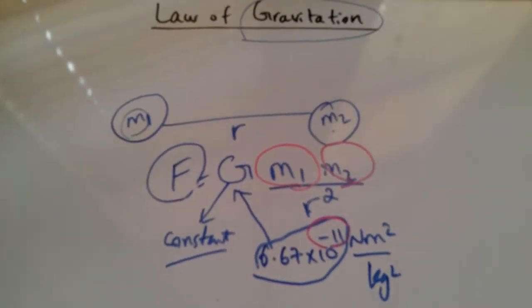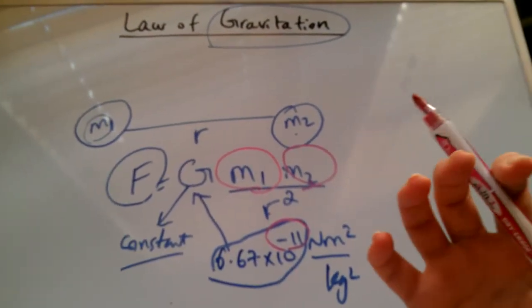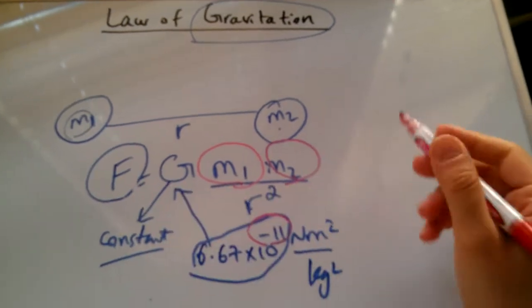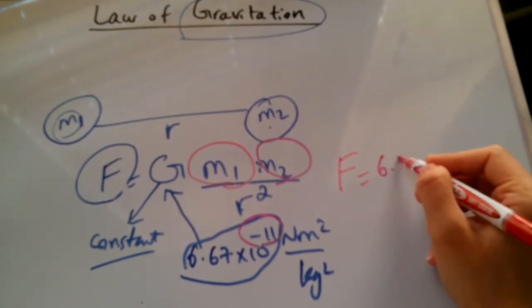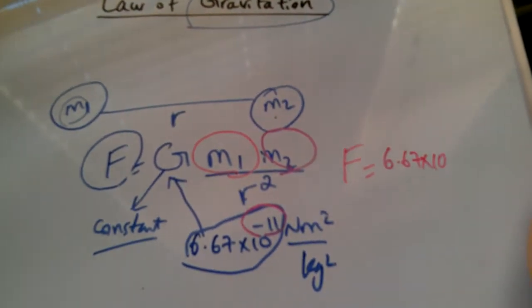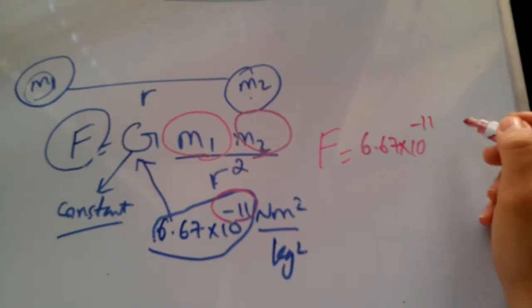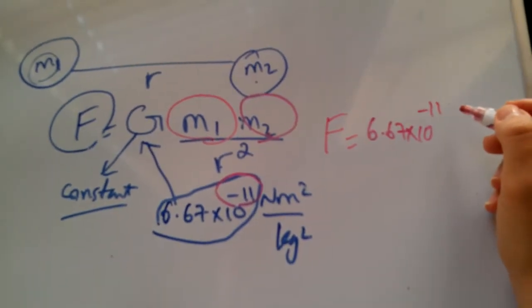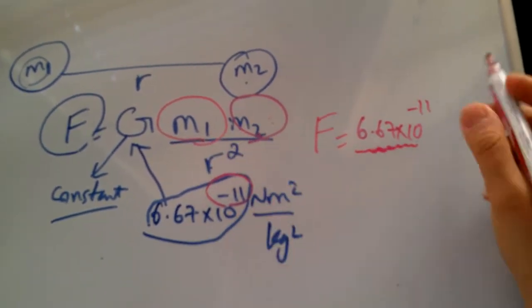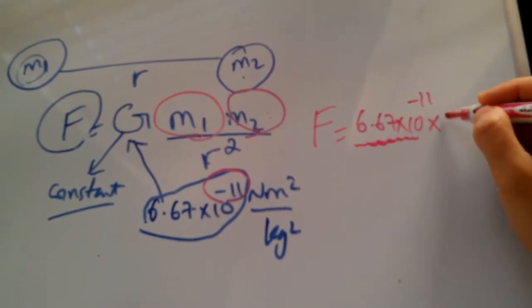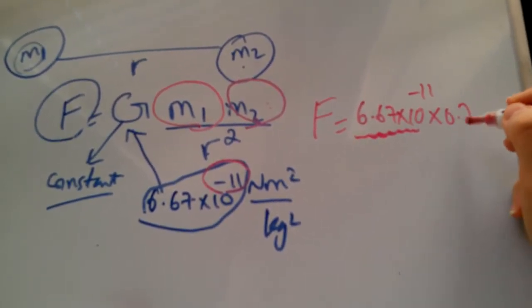So these masses have to be very, very big in order to overcome this negative 11 when we multiply things. So suppose I'm measuring or calculating gravitational force between two markers of, let's say, 200 grams. This is the G, the constant that's everywhere, regardless of what our masses are. One mass is 200 grams, that's 0.2 kilograms.